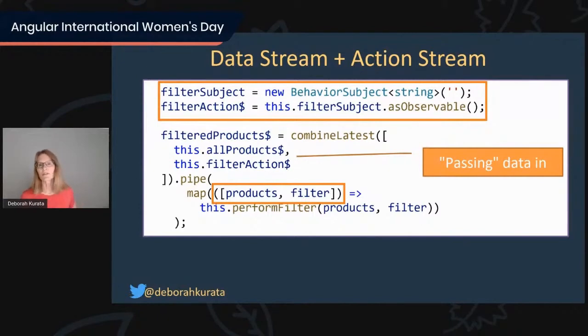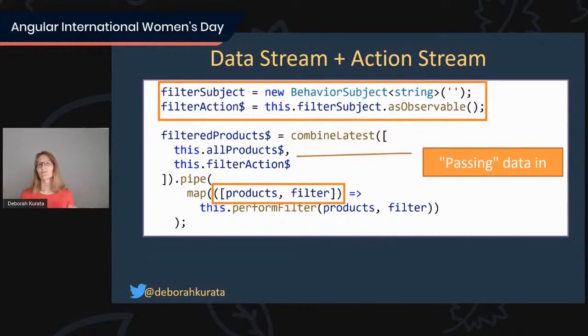Now here is a prime example of when you would want to use behavior subject, because if we are going to bind to filtered products, if we want the user to be able to see that list of products immediately when the page comes up before they've necessarily typed a filter, we need that filter action to emit right away. Otherwise, filtered products won't emit. So that's why we use a behavior subject and just pass it an empty filter action. Our map then again uses array destructuring. We'll perform the filtering and display the entire list because our filter is an empty string. Okay, so that's the filter part.